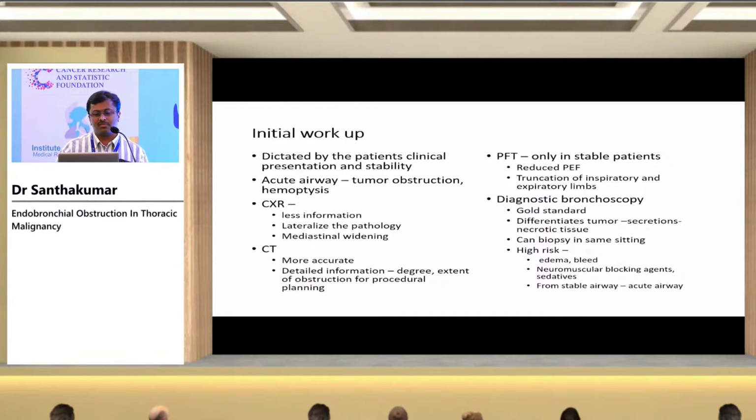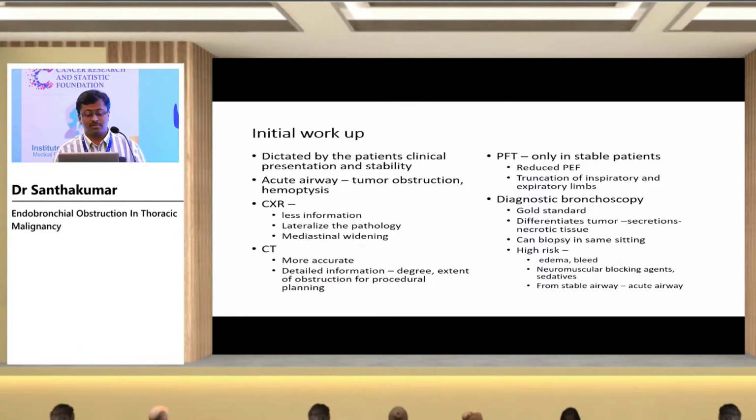Diagnostic bronchoscopy confirms the diagnosis. It can give you more information about the tumor, and differentiate it from secretions and necrosis. CT scan can sometimes overestimate the tumor obstruction because secretions, necrotic tissue, or blood may mimic tumor, but bronchoscopy can clearly differentiate tumor from secretions and necrotic tissue. And an advantage of bronchoscopy is that simultaneously you can do a biopsy.